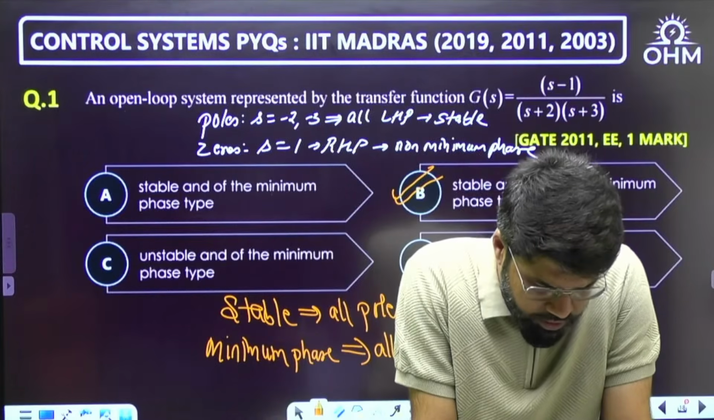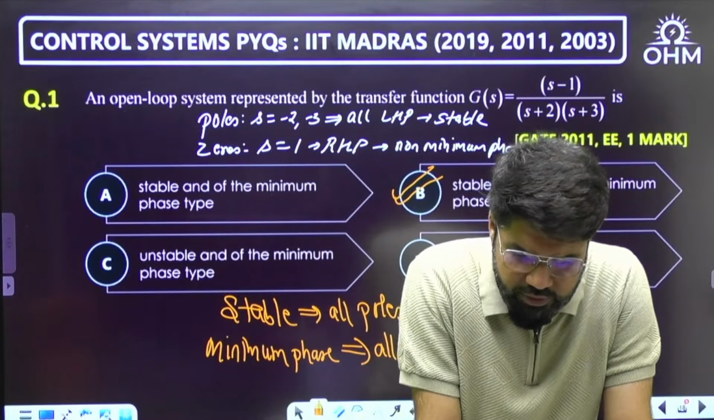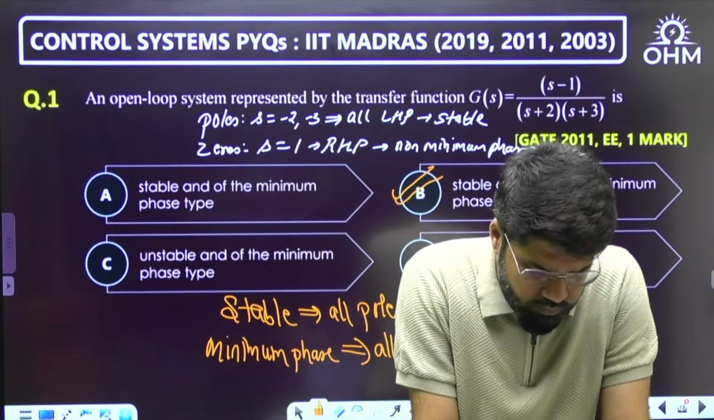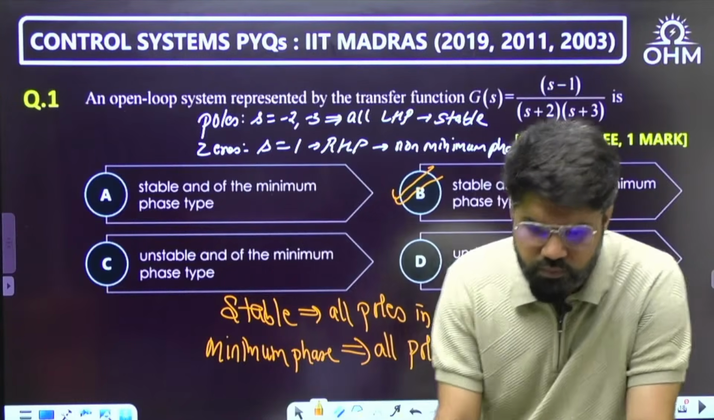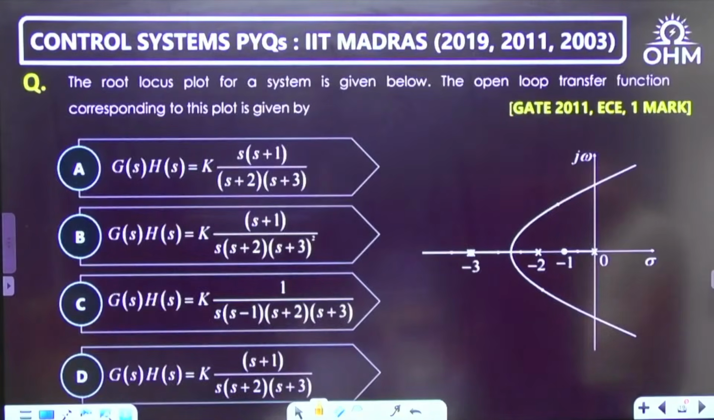Okay, Manasan, option number B will match up here. Stable but non-minimum phase type. Next question.